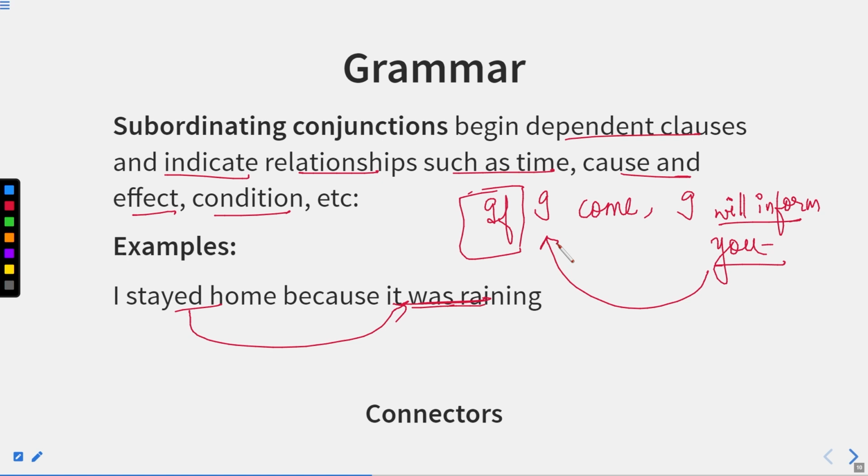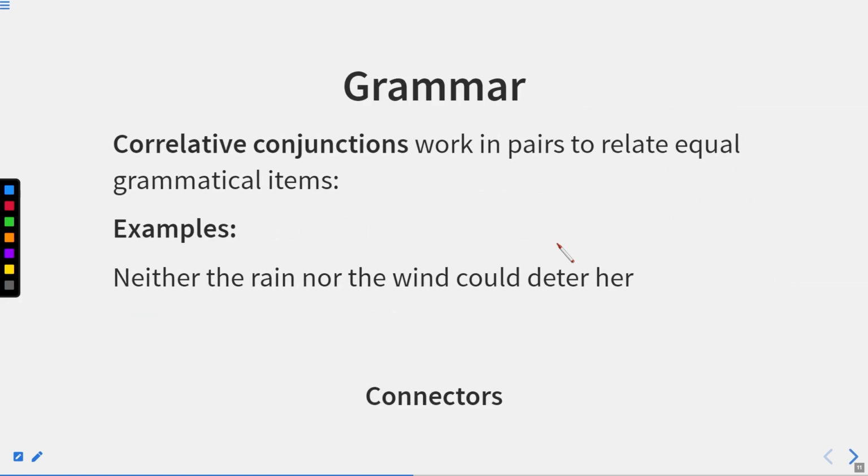Now let us move to the next one. Correlative conjunctions work in pairs or relate equal grammatical items. For example, neither the rain nor the wind could deter her. It means they could not make her avoid her determination. One more thing: we have already learned these conjunctions in detail in the particular chapter.